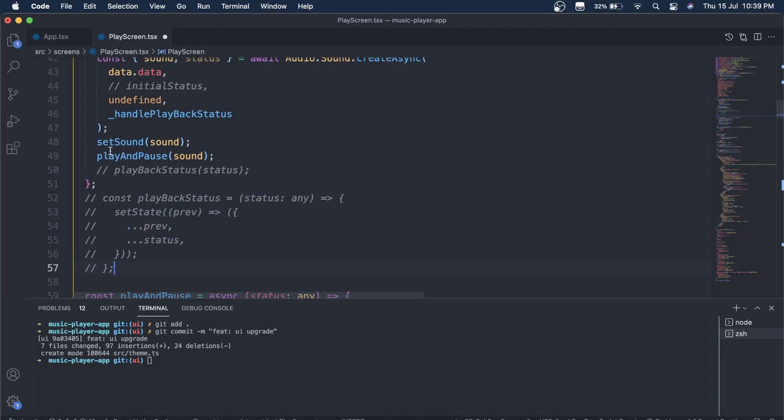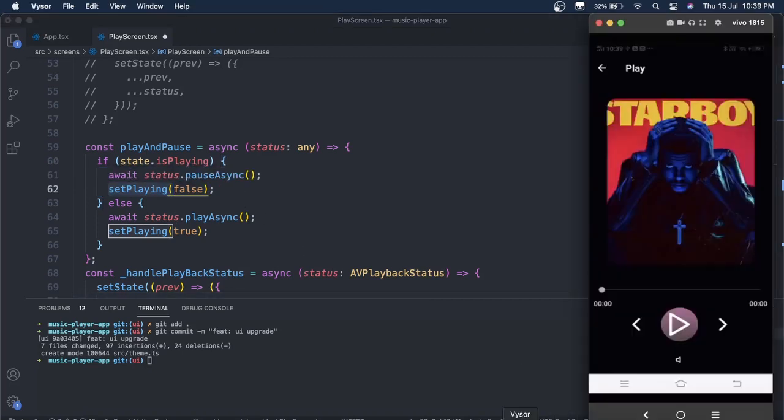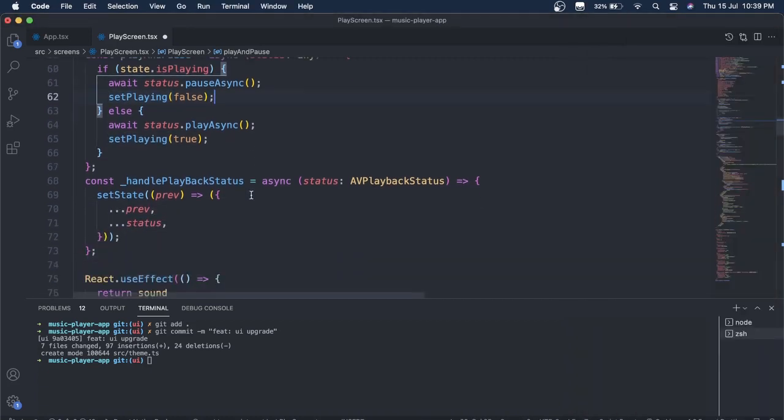You can see inside the play and pause I'm just passing sound, and this sound is getting pause async, and this sets the status to set is playing pause. I've just added this state here just to update this icon. We might remove it later, but for now this does our work.